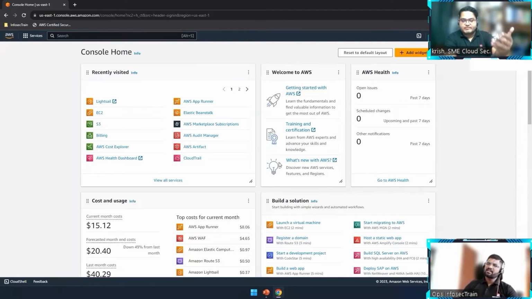Why is it important? It's the console, right? What do we call this console? This is called the AWS Management Console. Okay, fine. And just to add, there are two more ways we can access the cloud platform, one called CLI. If you go to AWS or Azure, we have a CLI option where using the command line we can configure our cloud services. And we have an SDK for developers. So we have three ways of accessing our account, but this is the most commonly used way because it gives you a GUI and all. That's it.